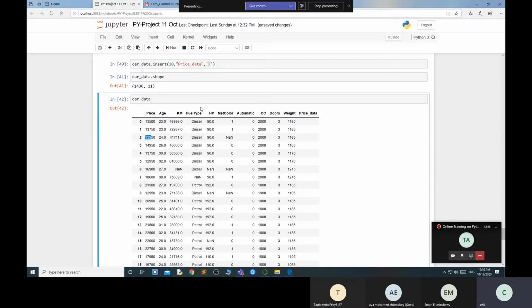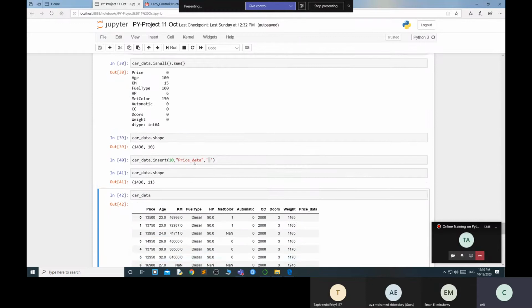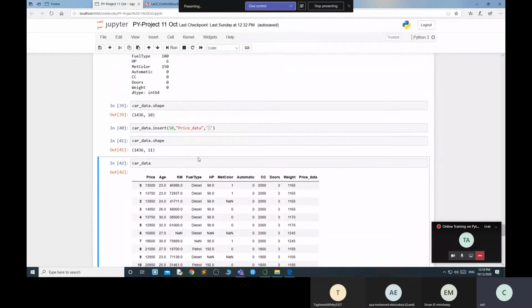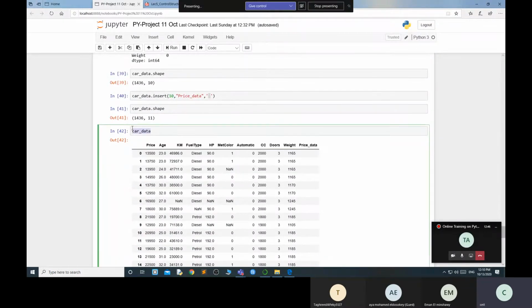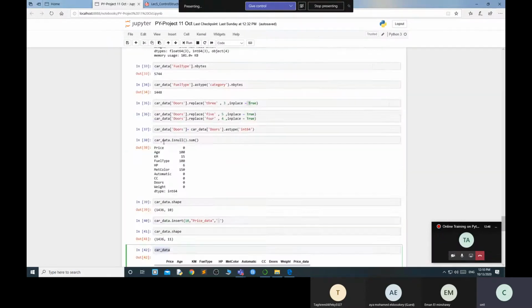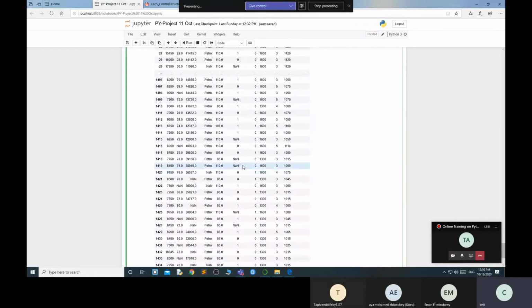Whenever you categorize your values, it becomes categorical data, because you have the categories low, medium and high. How can I do that? First I would need to go through every row and find out, okay, this salary is this, so I put it in low. But finding the unique values is not going to solve my purpose. I need to find the minimum value. If I go to the car data and want the minimum value of my price.